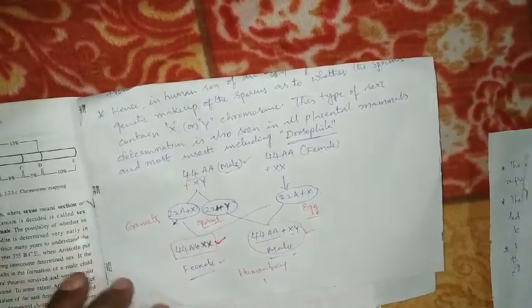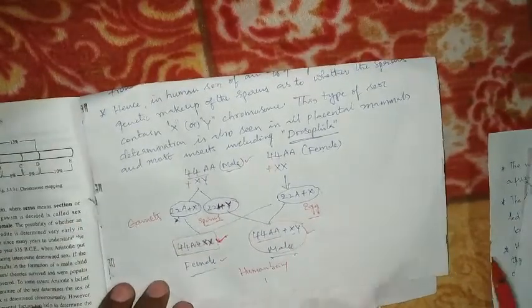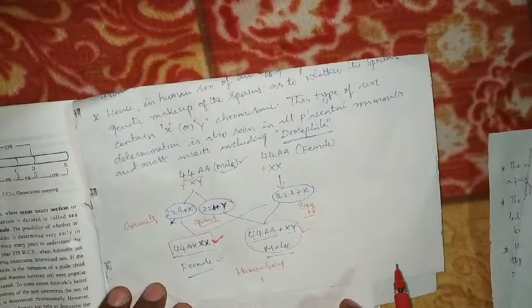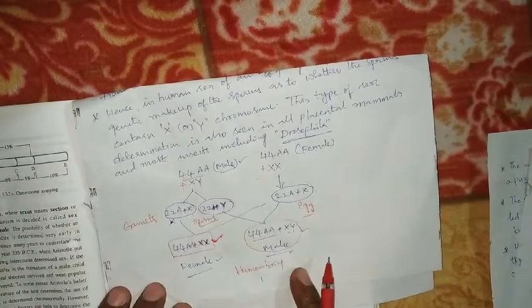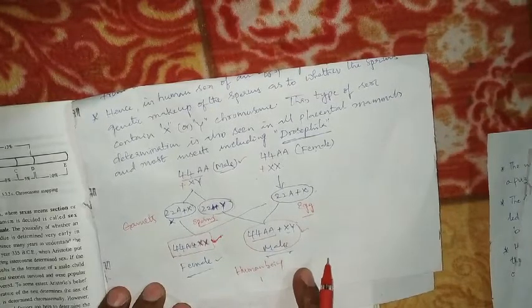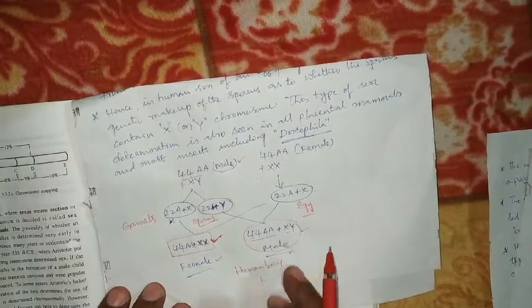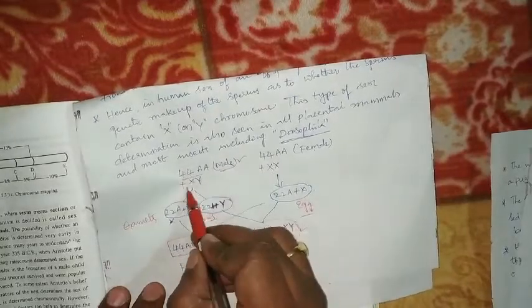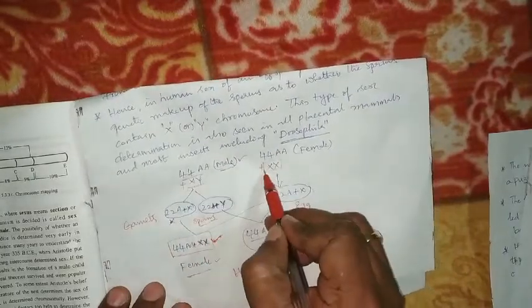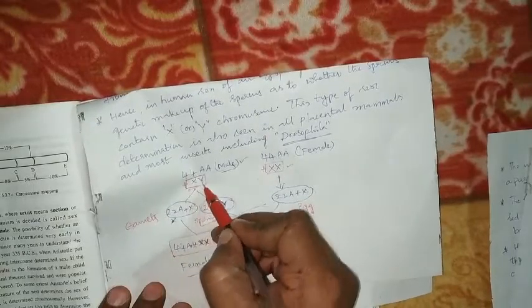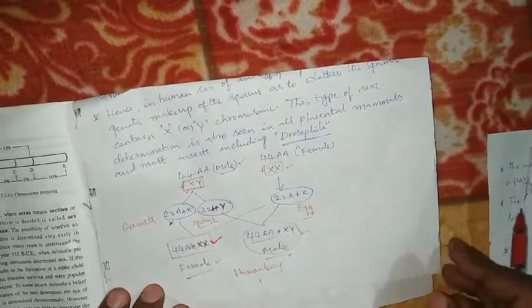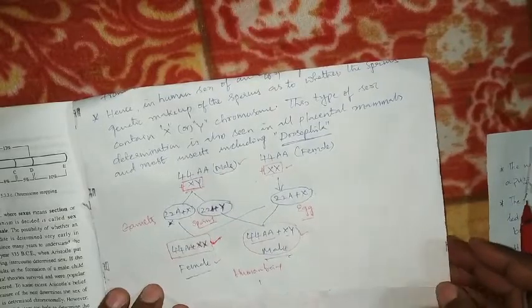Already we discussed sex determination with male heterogametic and female homogametic. In the same way, in human beings, male and female characters are decided by the presence of XX or XY. If XX chromosomes are present, that is a female. If XY chromosomes are present, it is a male. So this is about sex determination in the human being.